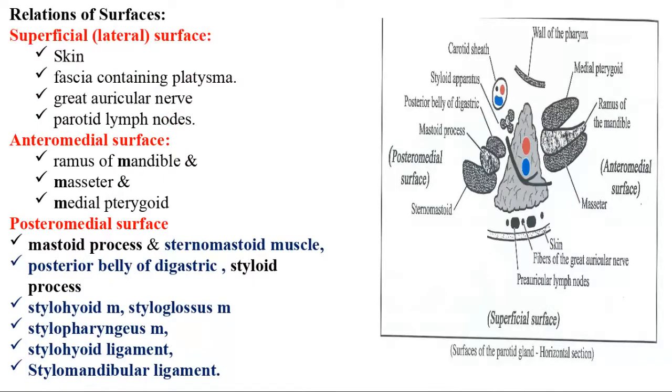And here the relations of the surfaces. What are the surface relations? You should remember all these points: the name of the surface and its contents, the name of this surface and its content, and then the posteromedial surface and all these contents. Is it okay?